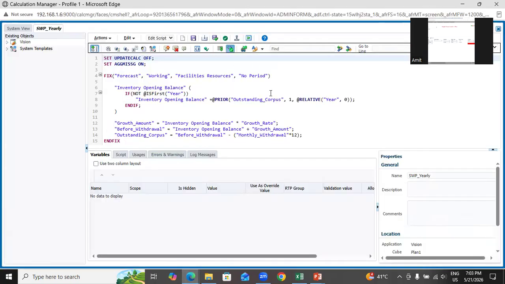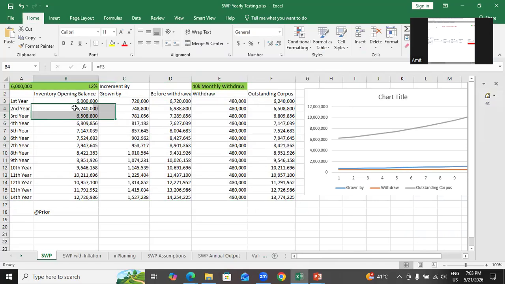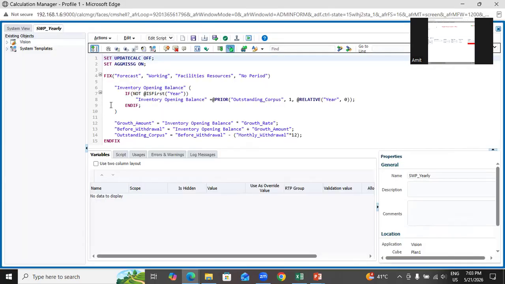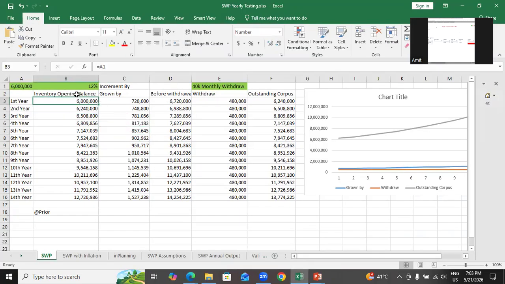Since I already have a calculation written in Excel, my life is very easy. Right? I've written the rule over here. So what I'm calculating over here, let me mark. My opening balance is getting calculated excluding the first month. So I mark the first year with gray color. For the first year, we are not calculating opening balance, which is coming from an initial investment, isn't it? This is going to be calculated.